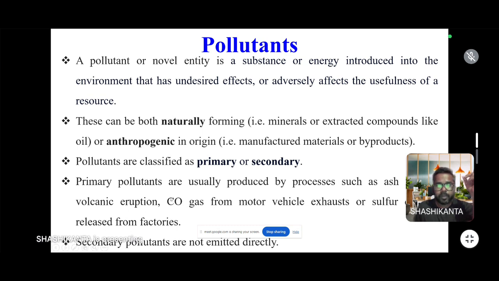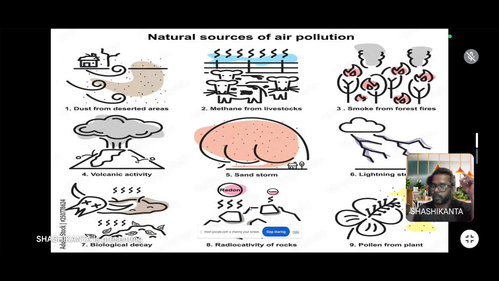So primary pollutants are usually produced by processes such as ash from volcanic eruptions, carbon monoxide gas from motor vehicles, and sulfur dioxide released from factories. But secondary pollutants are not directly emitted; they change from primary to secondary.